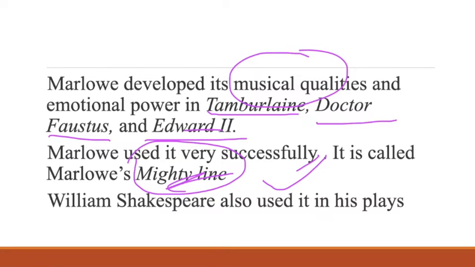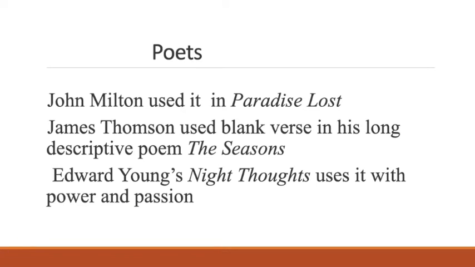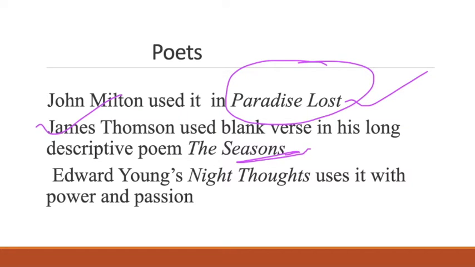Now, Shakespeare has also made use of blank verse in most of his plays. When you come to the poets, John Milton, for example, you'll find that Paradise Lost is written in blank verse. I have given these examples because in various competitive examinations, such questions are asked, that Paradise Lost is written in which form. Coming to 18th century poets like James Thomson, he used blank verse in his long descriptive poem called The Seasons, and Edward Young also used it in his poem Night Thoughts.